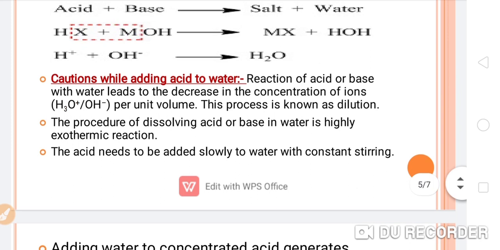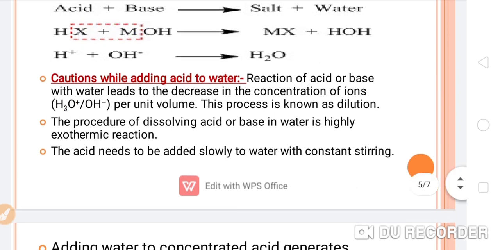Now the next topic, that is the cautions while adding acid to water. What cautions do we have to take while dissolving acid inside the water? Let's see. The reaction of an acid or base with water leads to a decrease in the concentration of ions, that is the hydronium ions, or if you are dissolving a base, the OH negative ions per unit volume.